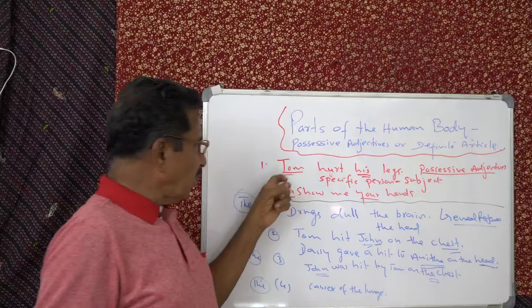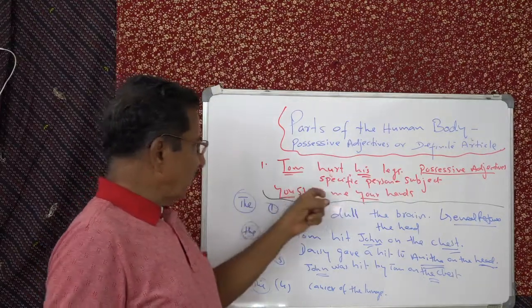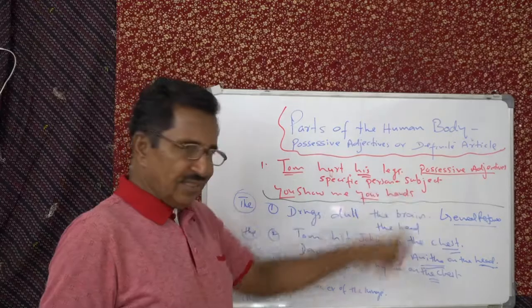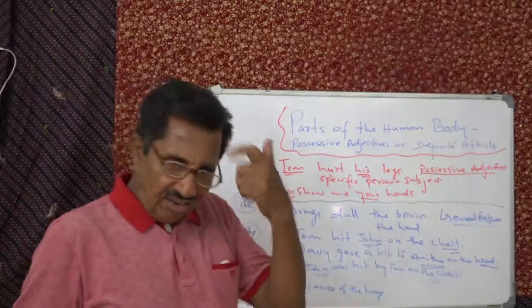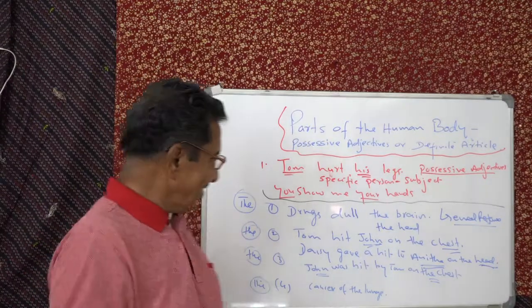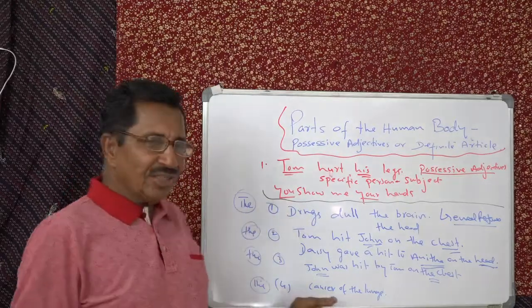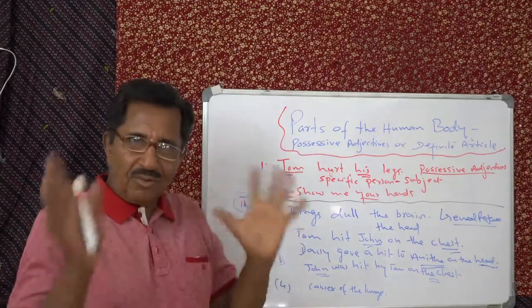In this case, Tom hurt his legs. You show me your hands. They washed their faces. They cannot wash somebody else's face. Okay, so forget about it. Now all the other places you have to use "the". That is the general rule.